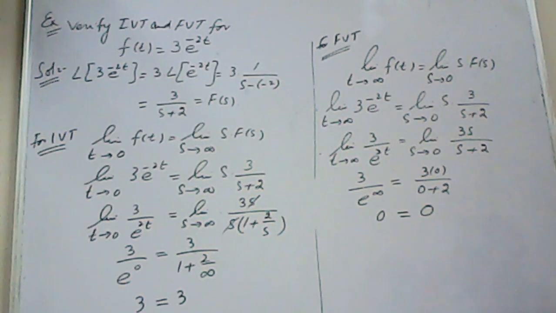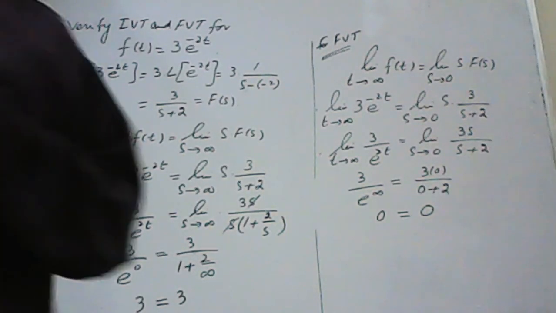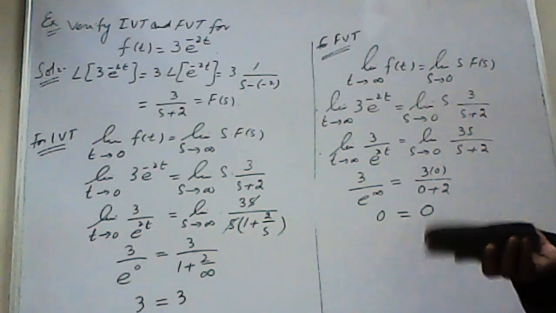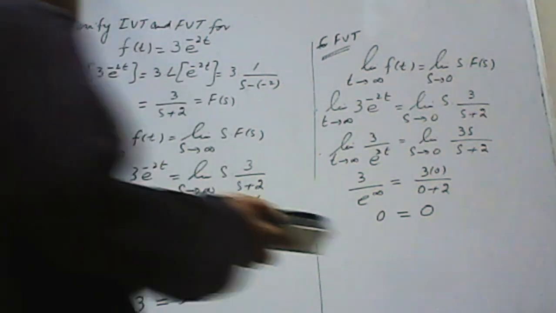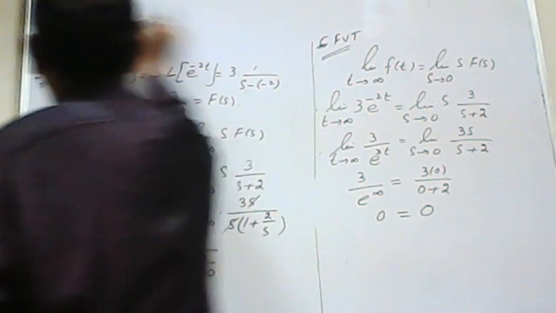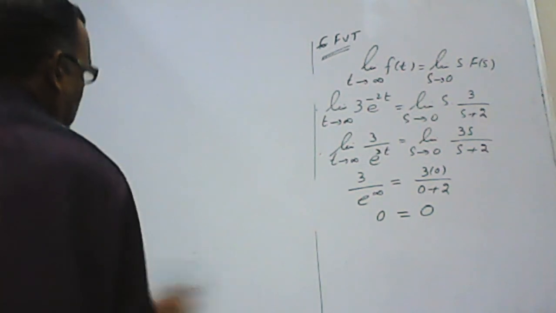So I proved both theorems for the same question, but remember it is not mandatory that every function of t can be proved for both theorems. So in the practice problems I am separating a few examples for the final value theorem and the initial value theorem. So before ending the session, let's have a few practice problems on both theorems.